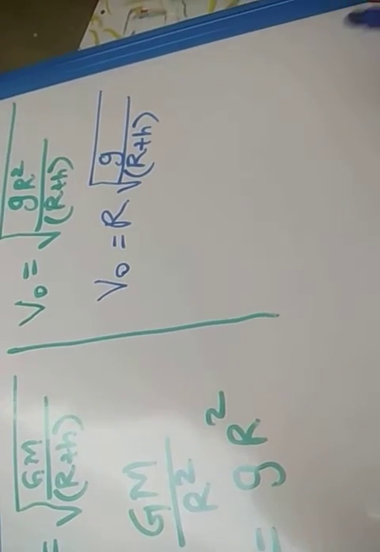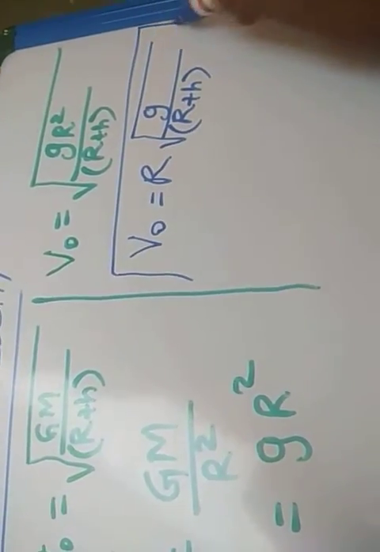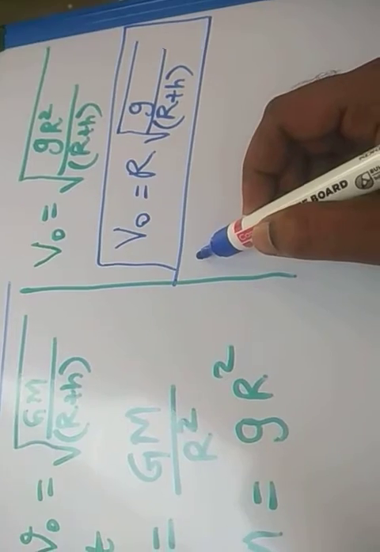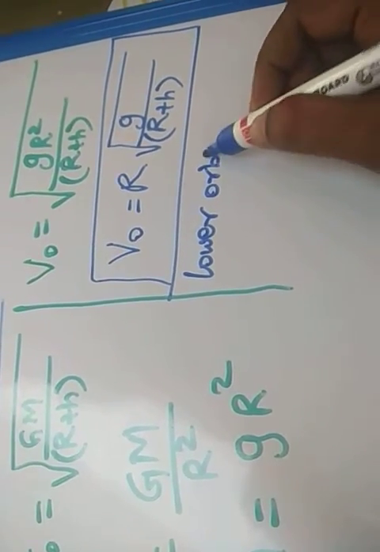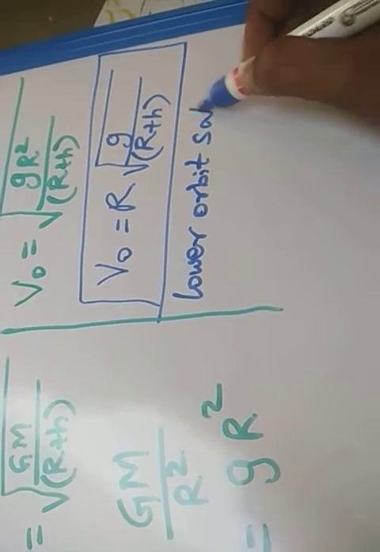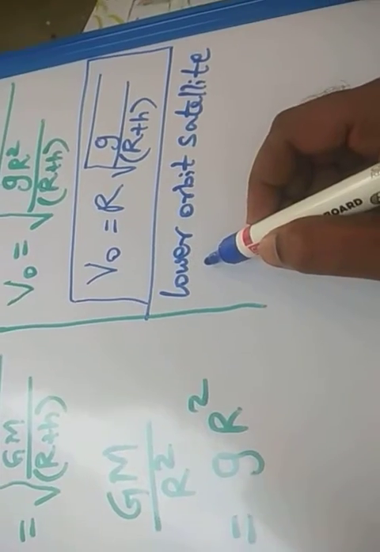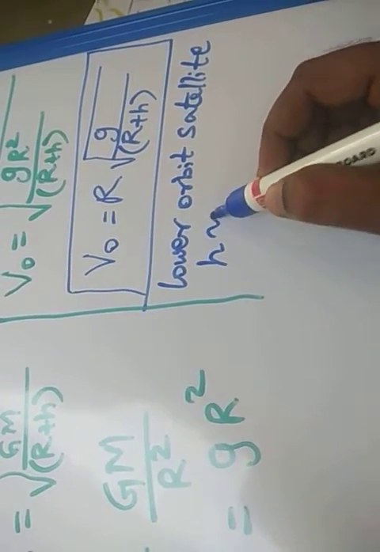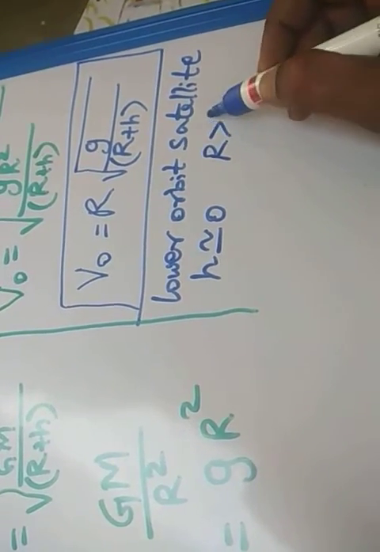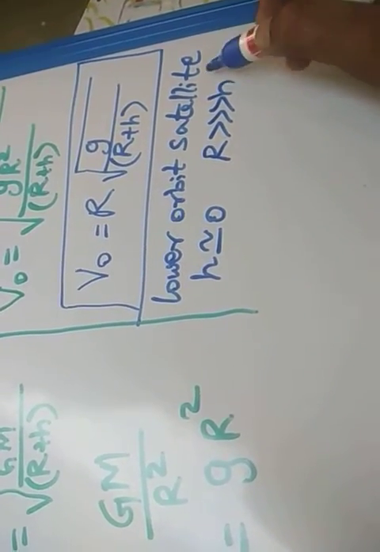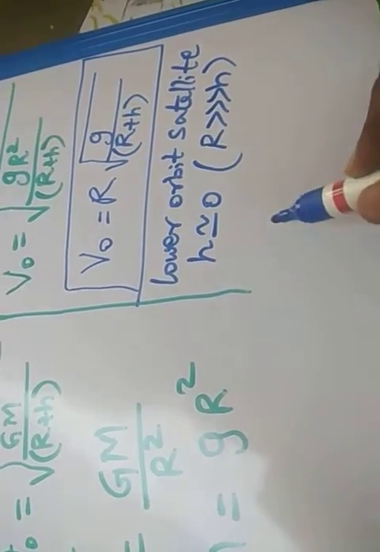Now if you take a lower orbit satellite, it means compared to Earth's radius, the satellite height h is very small. So r is very much greater than h, and we are neglecting h in this equation for a lower orbit satellite.